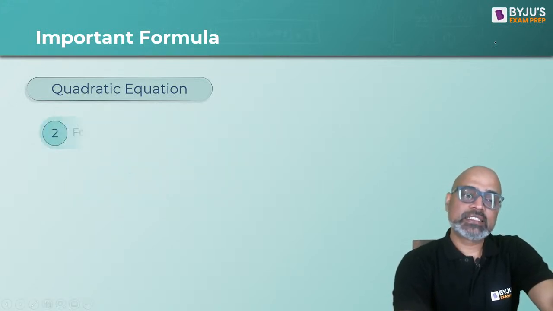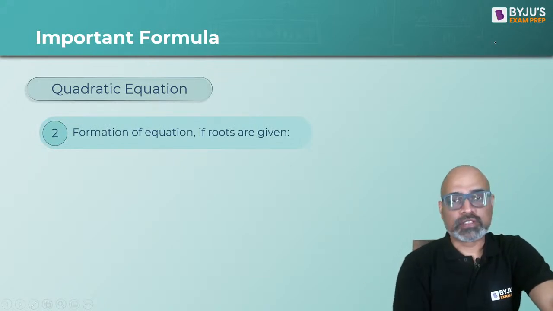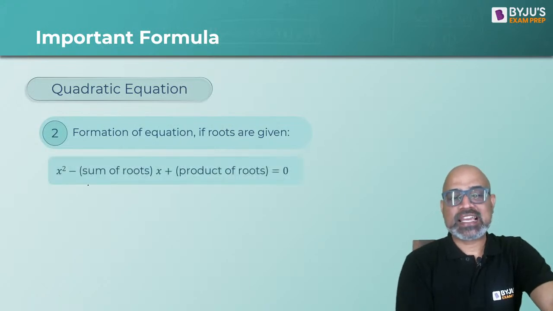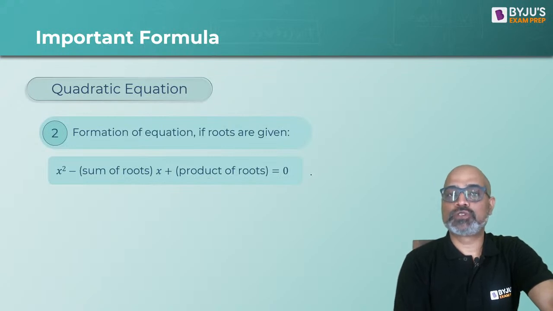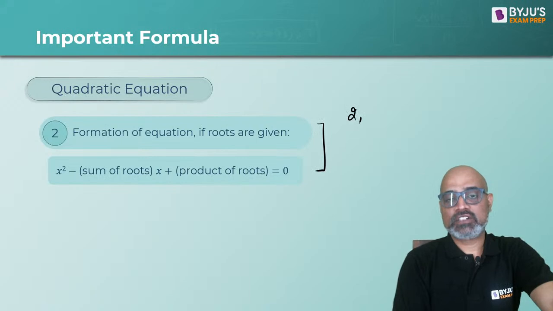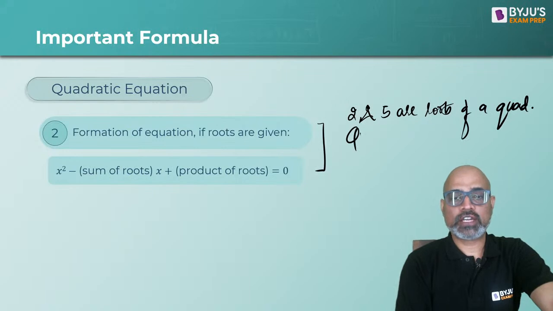Next is, how do you form an equation if the roots are given? It is given as x square minus sum of the roots into x plus product of the roots equal to 0. Matlab, if it is given that 2 and let's say 5 are roots of a quadratic, then what is the quadratic equation?